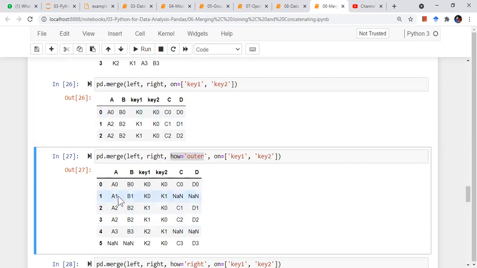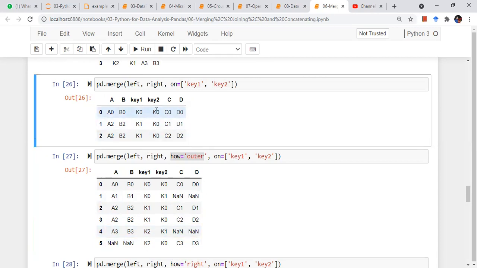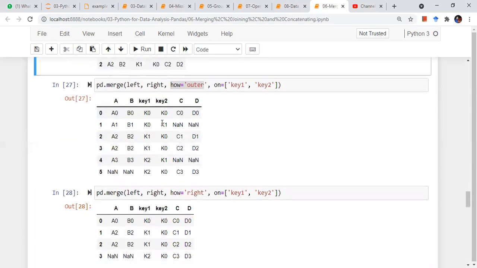So here these 3 rows were not there, right? The row number 1 was not there, the row number 4 was not there, the row number 5 was not there. Like K2, K0 was not there, K2, K1 was not there in this, because it was an inner merging, right? The parameter how was by default inner.